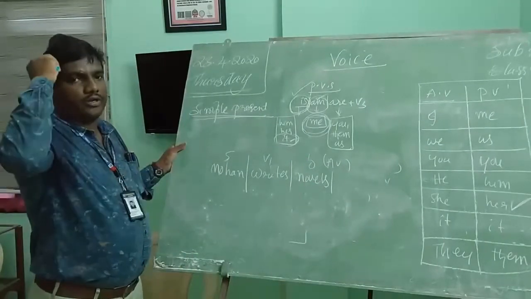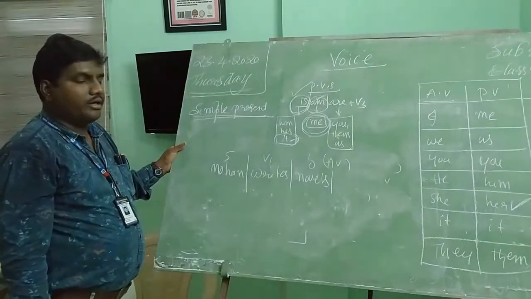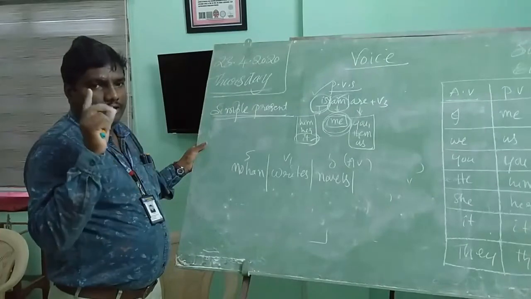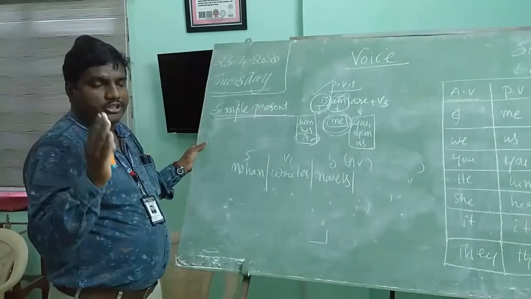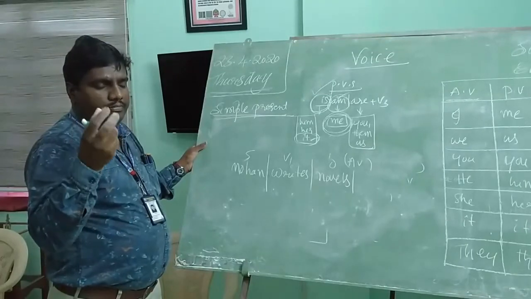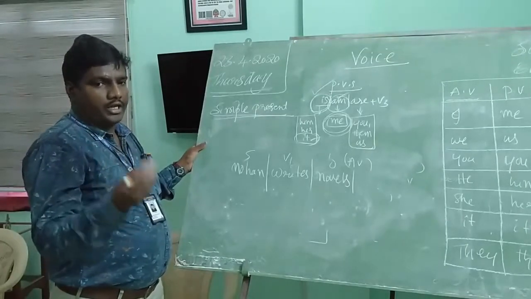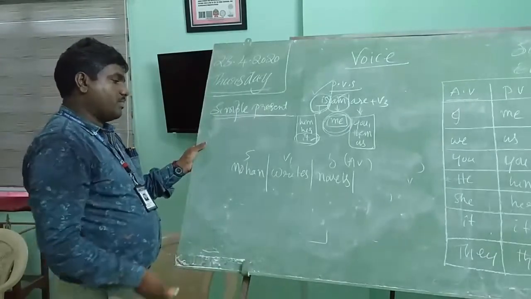These 5 rules you have to keep in mind. Previously, whatever rules I explained, you have to keep in mind. What are the 5 rules? Object changes into subject, be form is used, past participle will be followed, by preposition is used, and subject changes into object. These 5 rules you must keep in mind. Then only you can write easily. Okay, let us apply the rules.